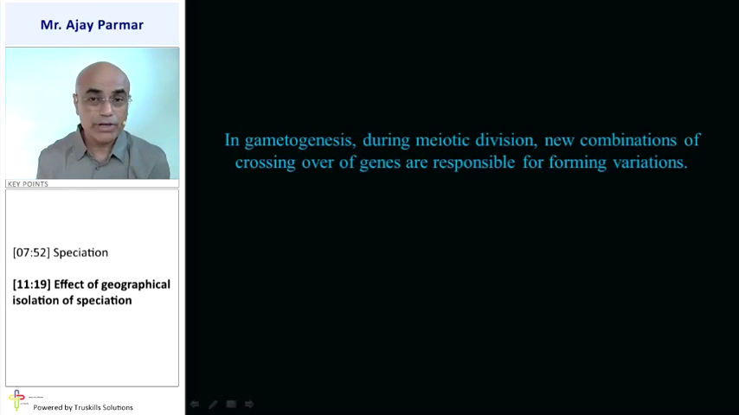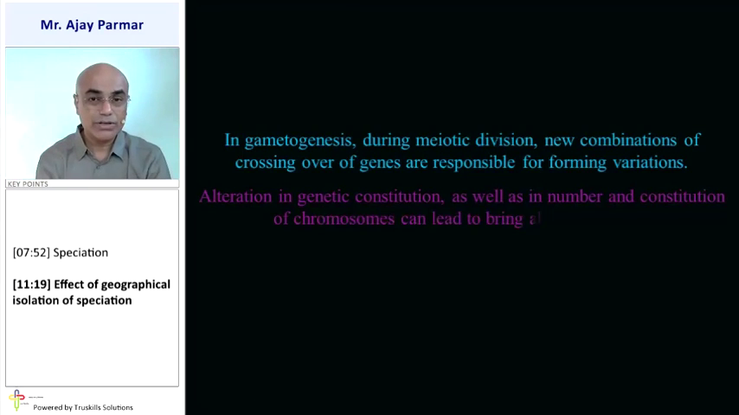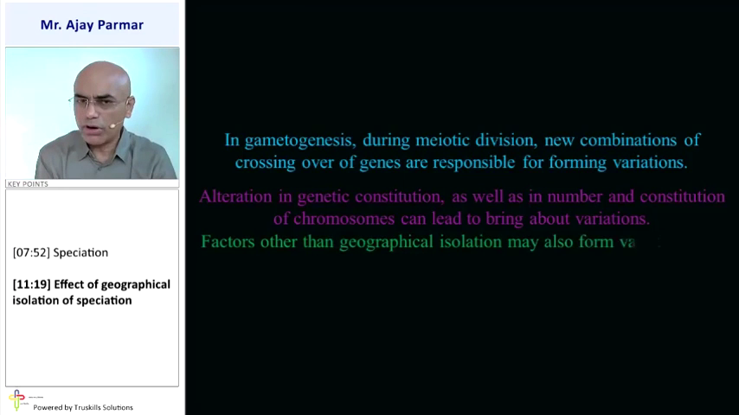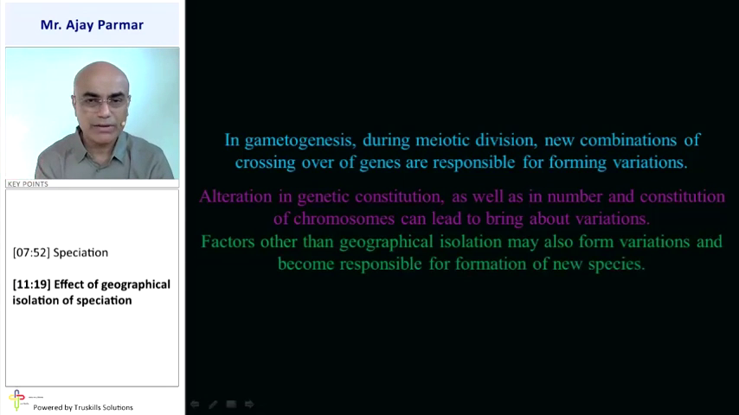But what happens in self-pollination? The same plant, that means the flowers of the same plant or else the same flower, so such things do not take place. The alteration in the genetic constitution, as well as in the number and structure of chromosomes, can bring about these variations. So not only geographical conditions, but there may be so many other factors which might be responsible for forming variations and for the formation of new species, that means for the process of speciation.